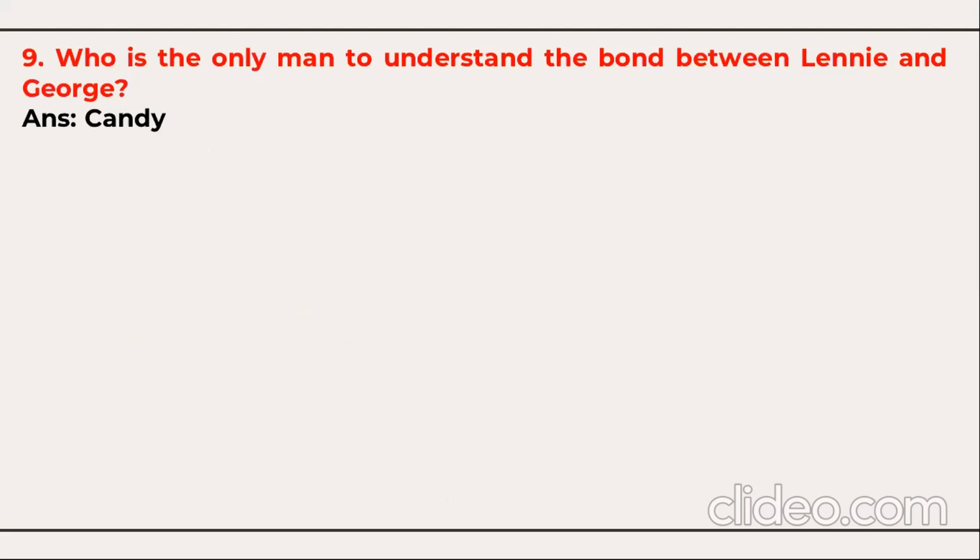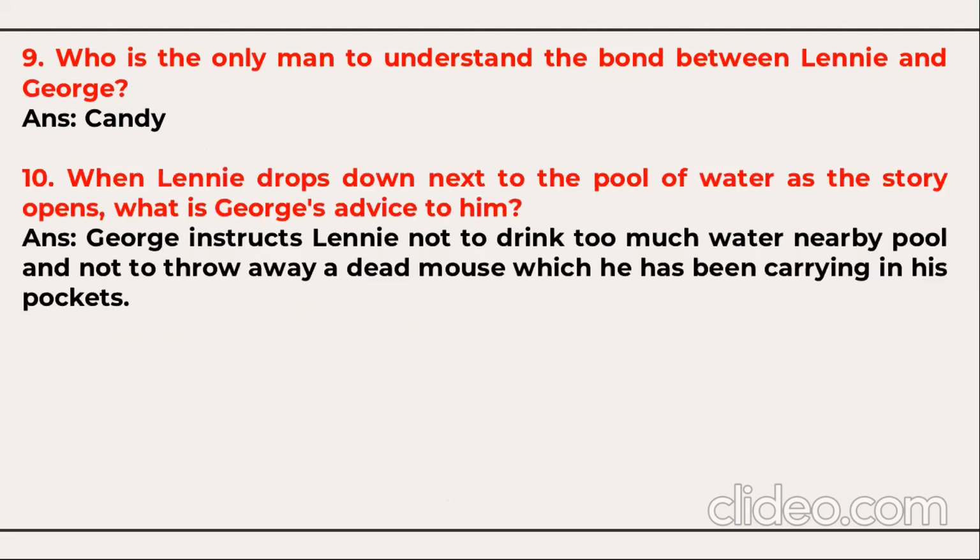Next, question number 9. Who is the only man to understand the bond between Lennie and George? That is Candy. Question number 10. When Lennie drops down next to the pool of water as the story opens, what is George's advice to him? George instructs Lennie not to drink too much water from the nearby pool and not to throw away the dead mouse which he has been carrying in his pocket.